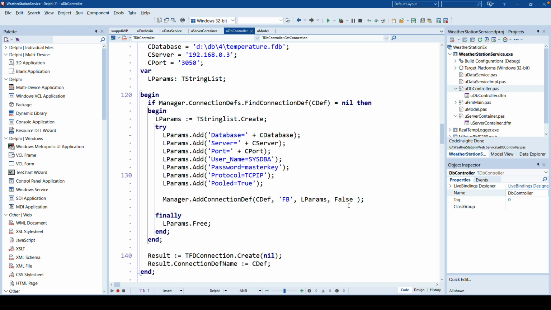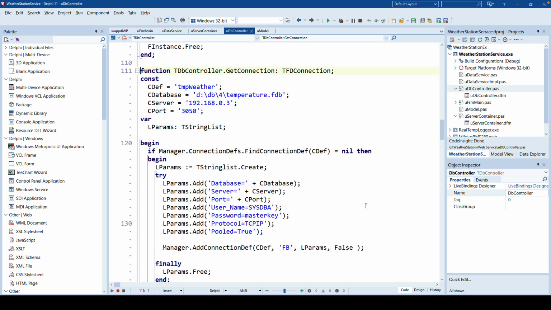And this might sound very, very wasteful. However, pooling makes this all possible. The FireDAC manager will handle the pooling. Meaning, requesting a TFDConnection doesn't mean you get a physical connection to the database. You might not have a physical connection request each time you request a TFDConnection instance. That is not the case. That is all handled by FireDAC, and it is all very performant.